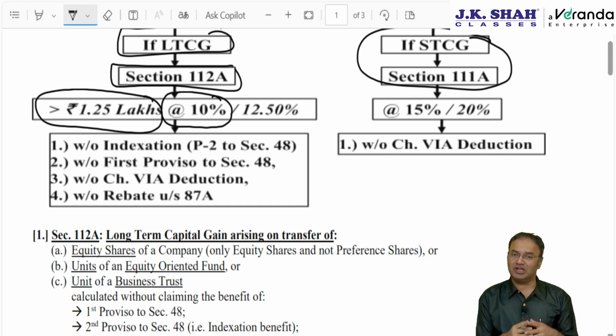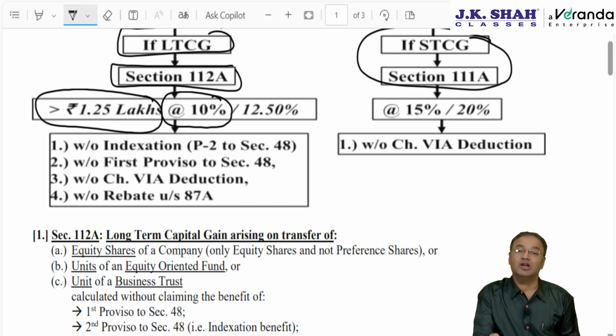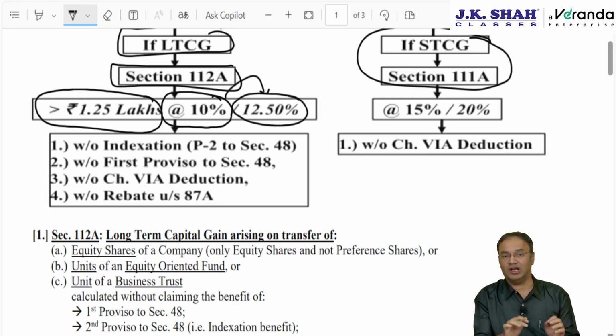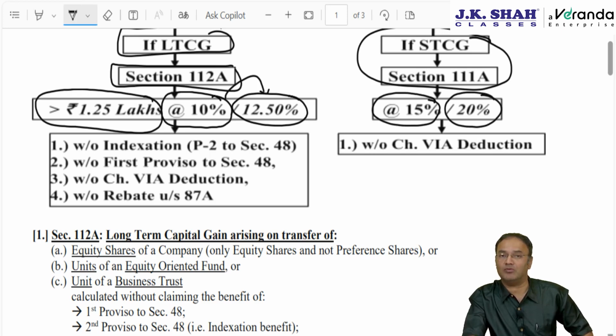As we discussed in the preceding chapter, rate of tax, if you recollect, I told you that the limit is enhanced from 1 lakh to 1,25,000 from the beginning of the year. Only tax rates have been changed from 23rd July 24. Instead of 10%, the rate will be 12.5%. The rate is increased. Same way for short-term capital gain, where there is no threshold limit, the rate was 15%, increased to 20% with effect from 23rd July 2024.